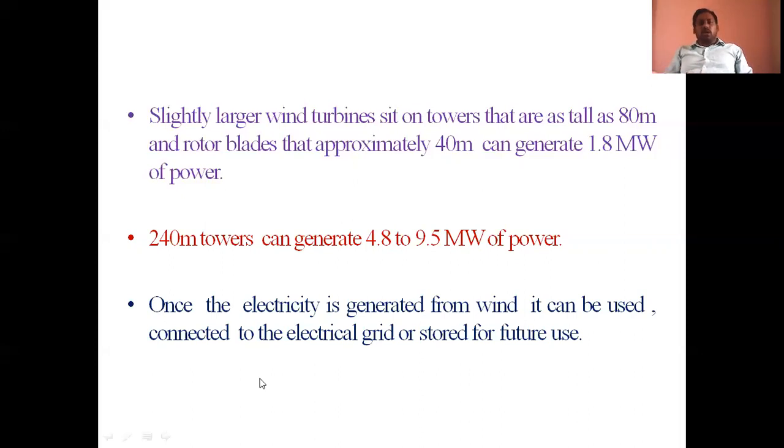But if you are not connected to the grid, you can utilize it for your own purpose. But grid means the electric power is given to some other persons, some other utility systems, or otherwise we can store the generated power from the wind turbine. This is one more important potentiality of wind energy.